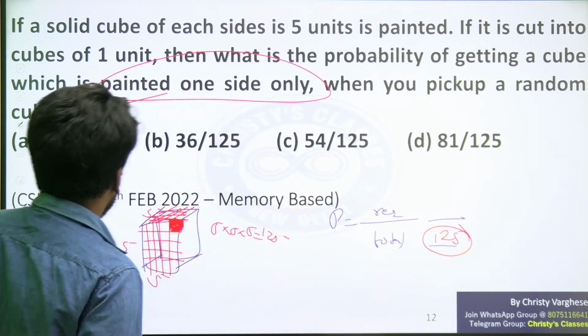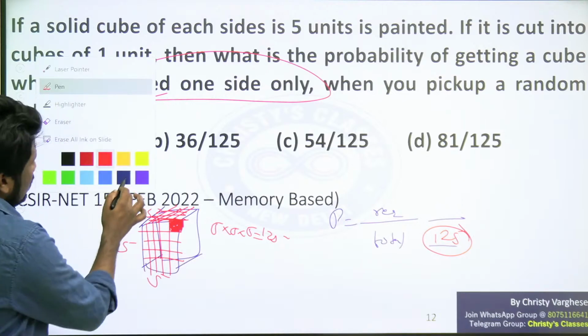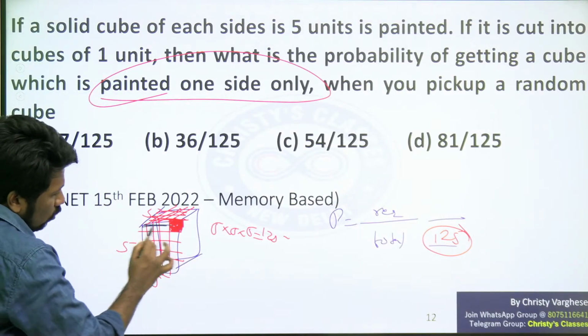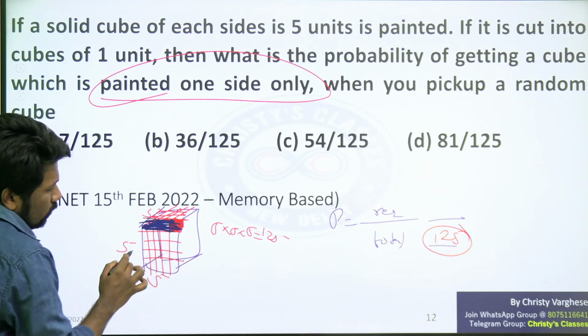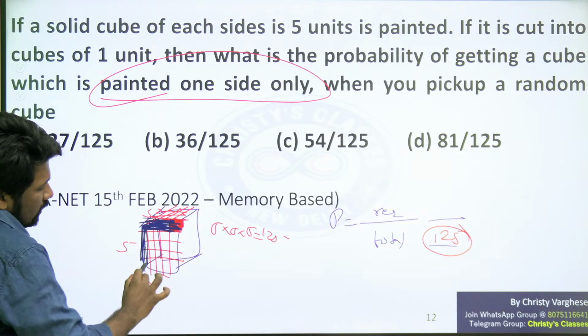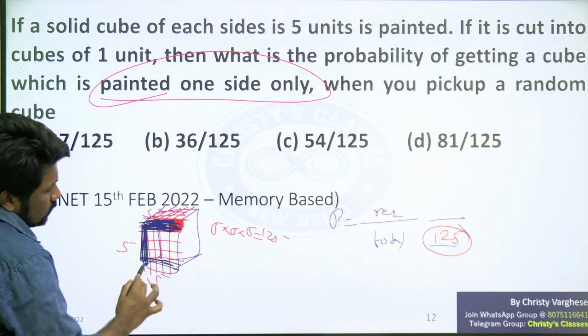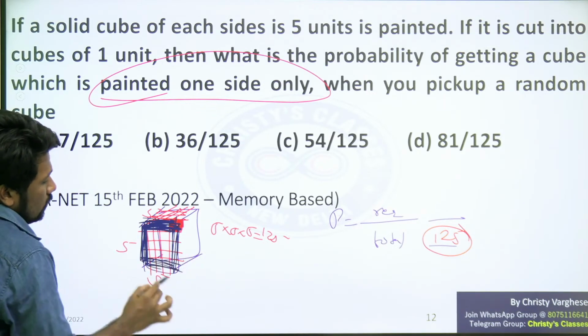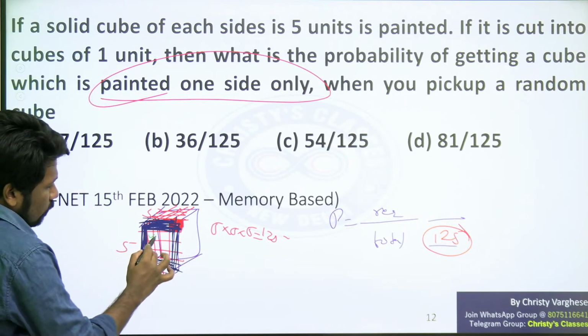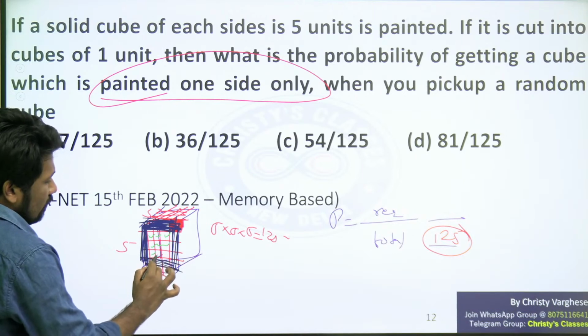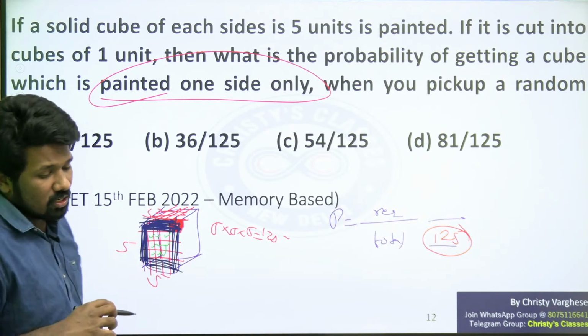Or we can say, what you can consider in the front face, all these cannot be considered because they are painted at either 2 sides or 3 sides. These edges ones also cannot be, this also cannot be, this also cannot be. What is remaining is what is inside it. What is inside it is 1, 2, 3, 4, 5, 6, 7, 8, 9. Imagine it, that is the important thing.